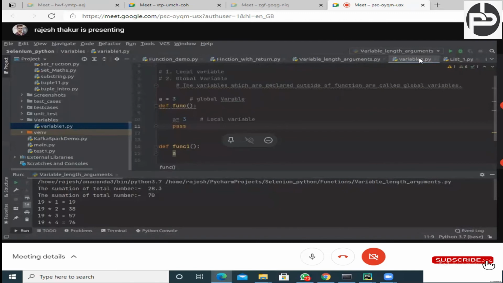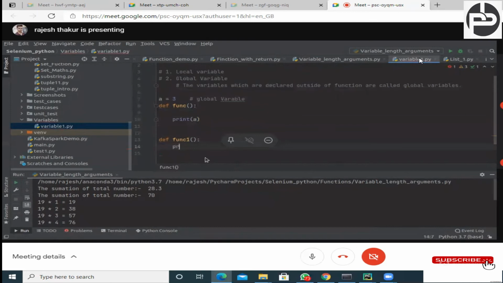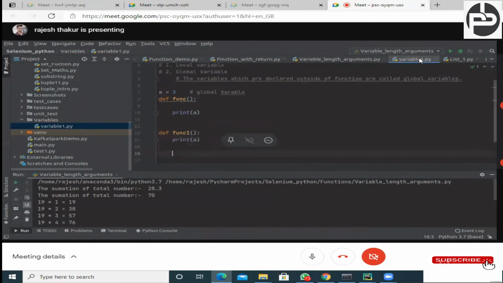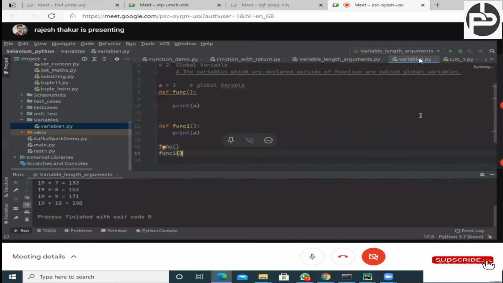Let me explain about this. Okay, we define this function, and now print a. I can print a. Yes, I can print. And let me call both functions, function 1 and function 1. And if I do that, oh sorry, it's running that function, runs very well, and yes, I am able to access it.